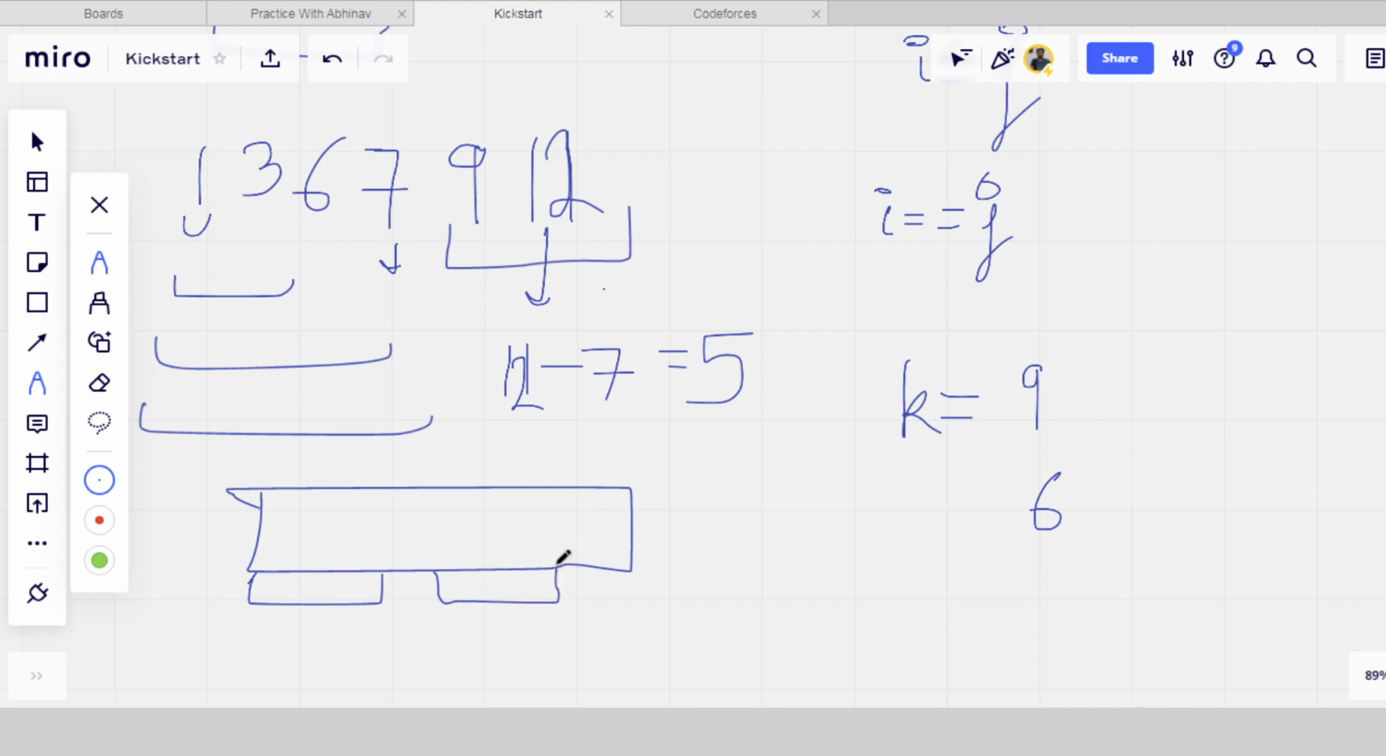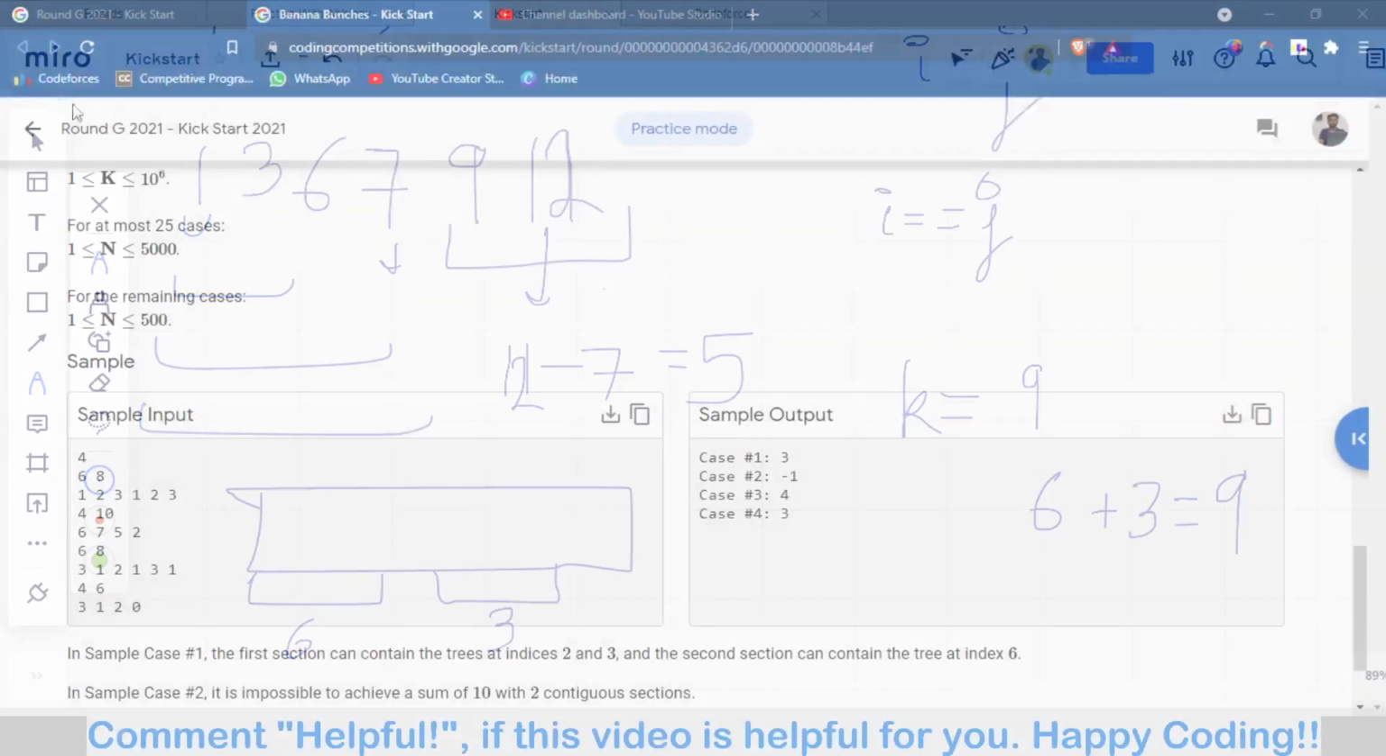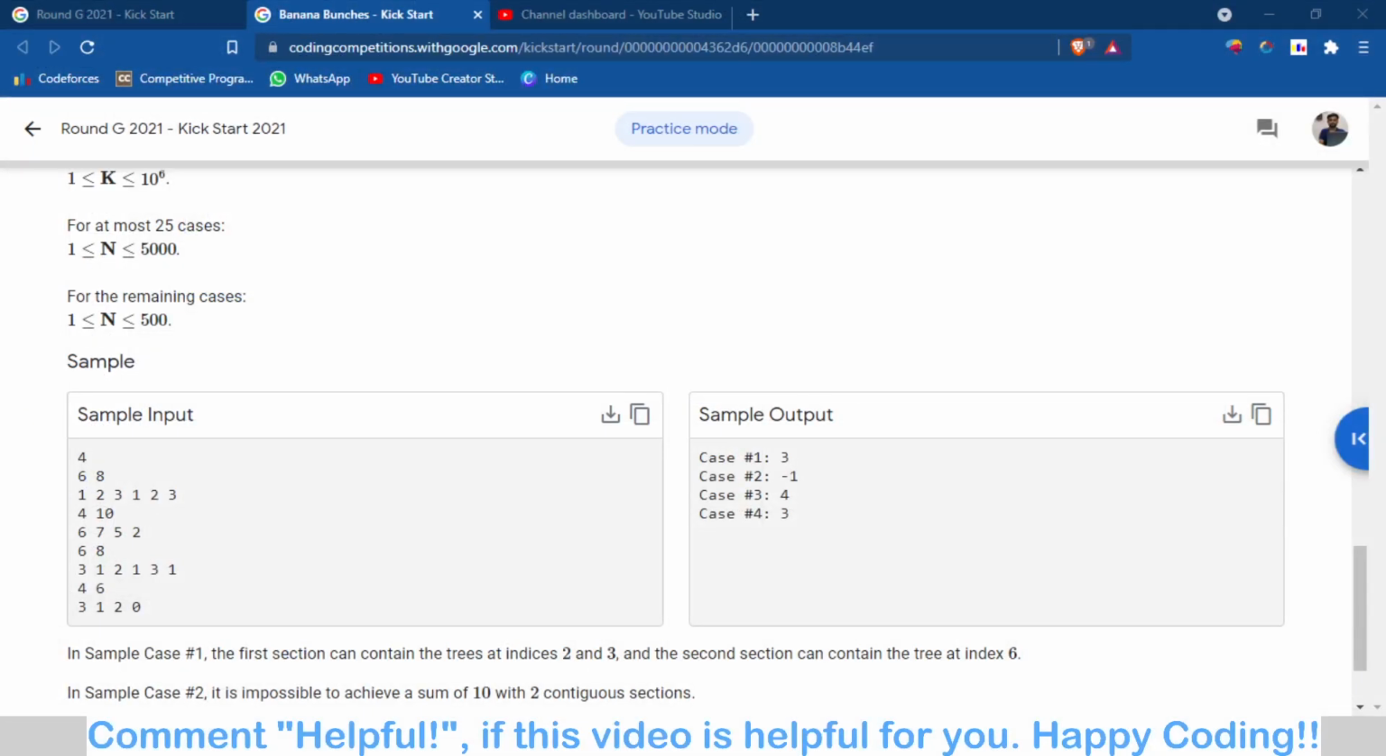For example, if this section contains 3 branches and the other is 6, then 6 plus 3 is 9, and that's the answer. Then we will just output the number of trees in these 2 sections. This is basically the logic. So let's move to the code part. I think you will understand the code more easily.